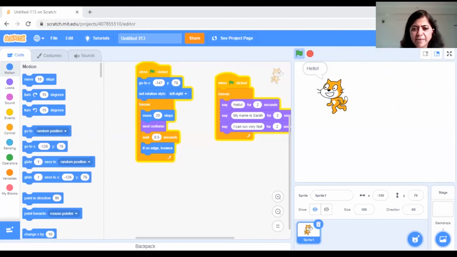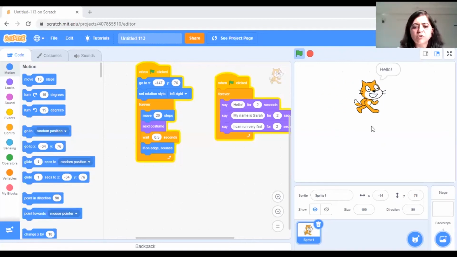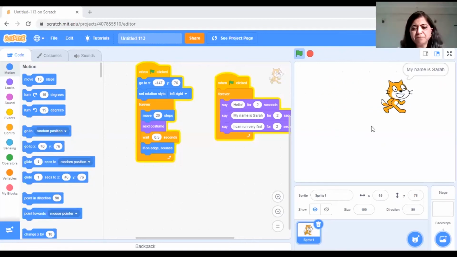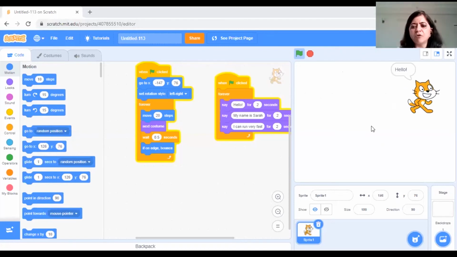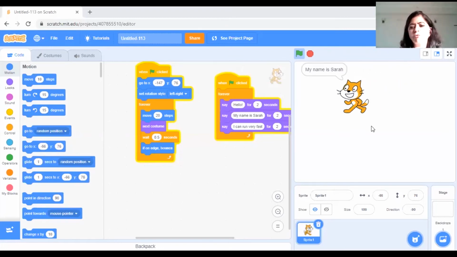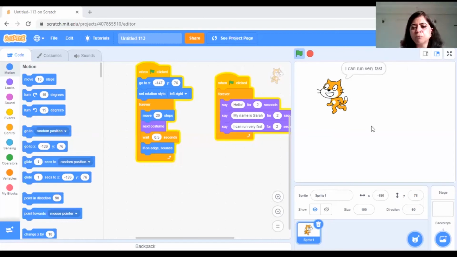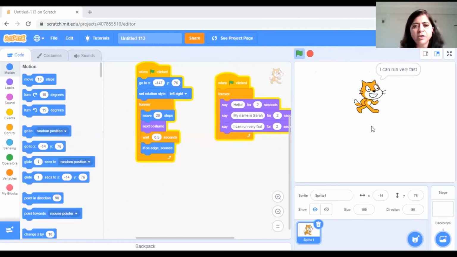So let me see. Somebody is telling me, ma'am, we don't have Scratch. So this Scratch, you can download it. It's an online platform. You can just download it and use it. We will show you how to use it. If towards the end of the session you want to come and work with us for more classes, we can then show you how to use it more effectively. But right now you can just go ahead and use it. It is available online.